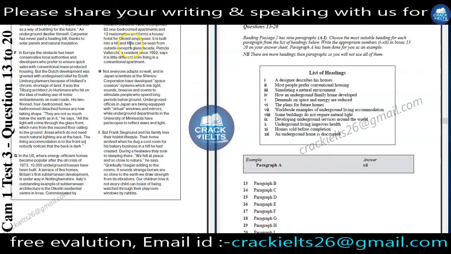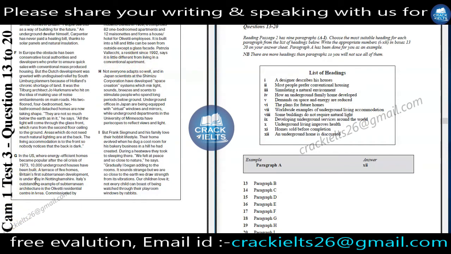It is built into a hill and little can be seen from the outside except a glass facade. Pezia Vallecchi, a resident since 1992, says it is a little different from living in a conventional apartment.